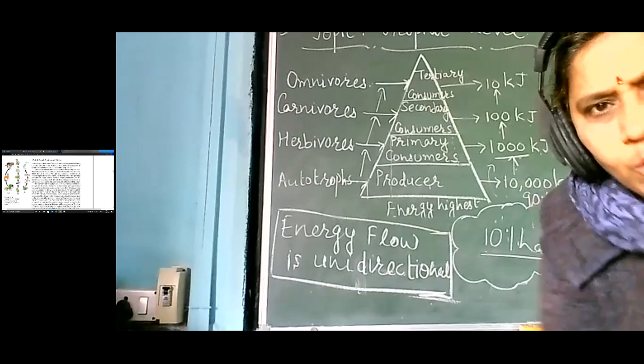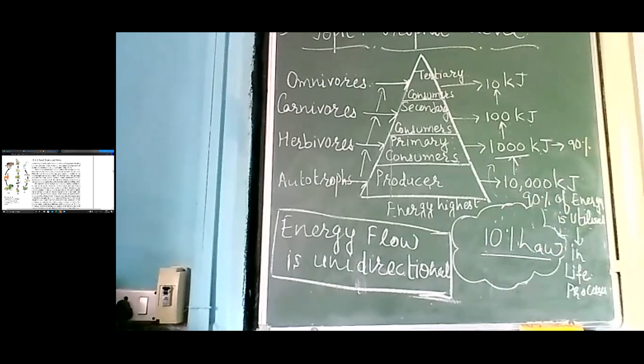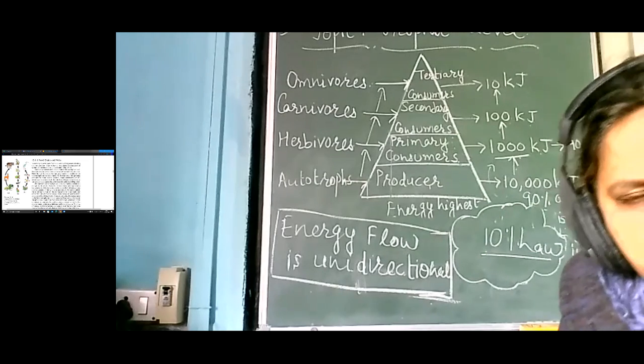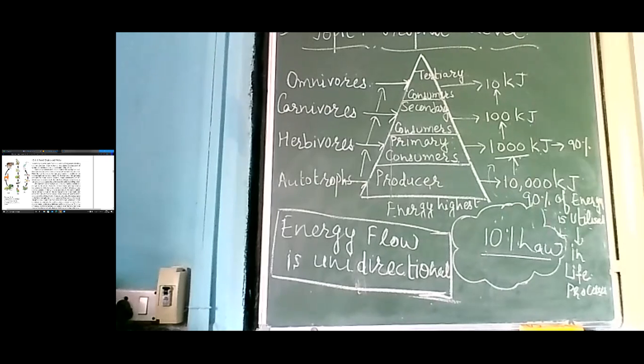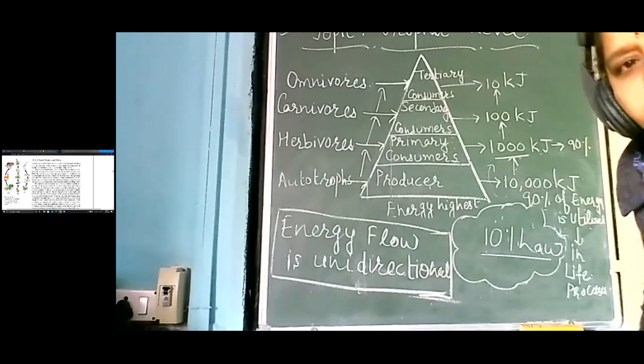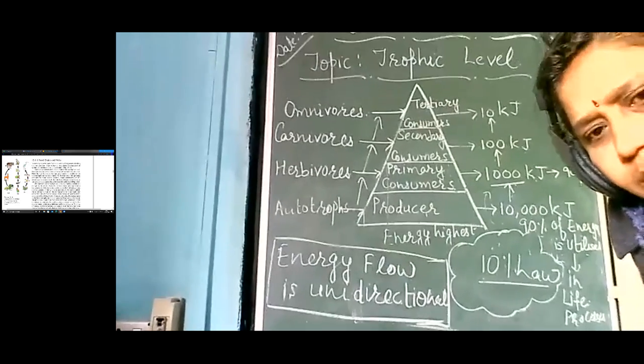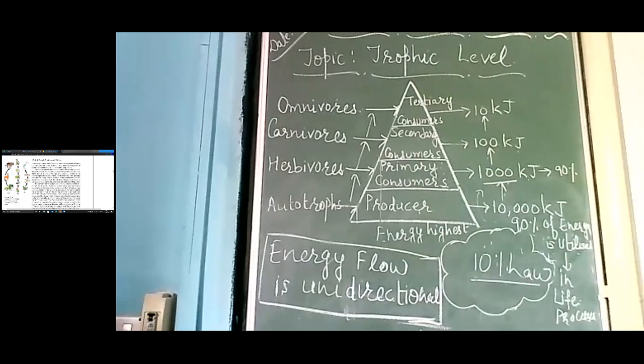So we have done three important questions just now. What are trophic levels? Please note down. What are trophic levels? How does the energy flow from one level to the next level? Next question: What is the 10% law?